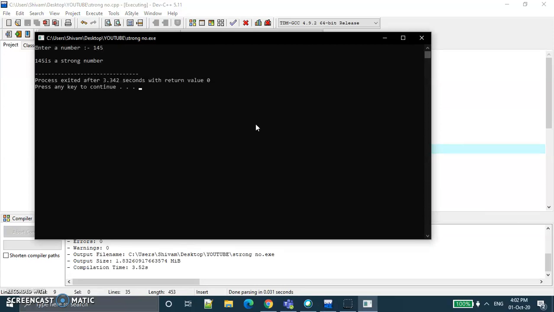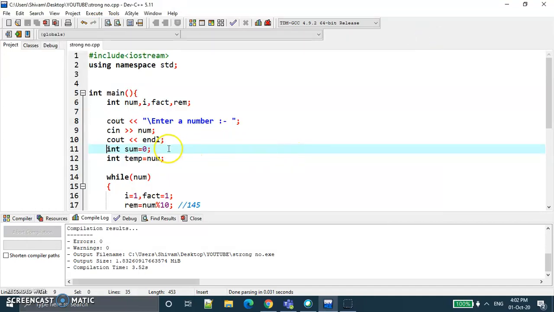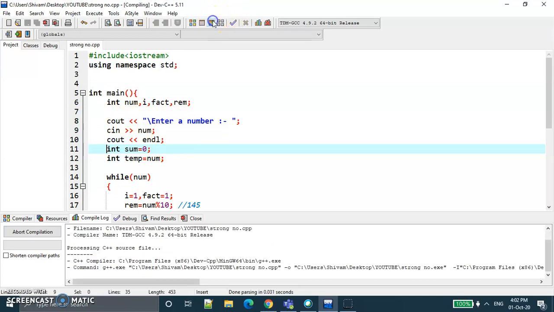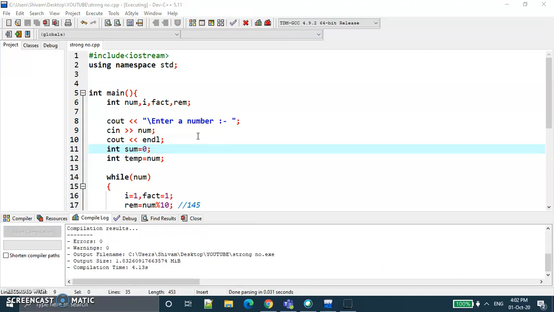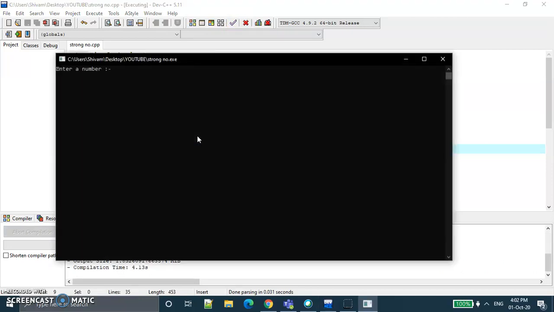Now the value is 145, and 145 is a strong number. There was a mistake because we initialized sum and the temporary variable before the user input the number, so we were not getting the right result. If the user inputs some other number which is not a strong number, like 45, then it says this is not a strong number, but 145 is a strong number.